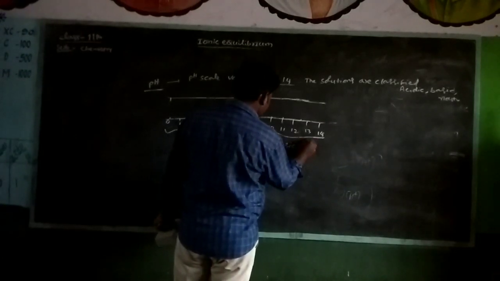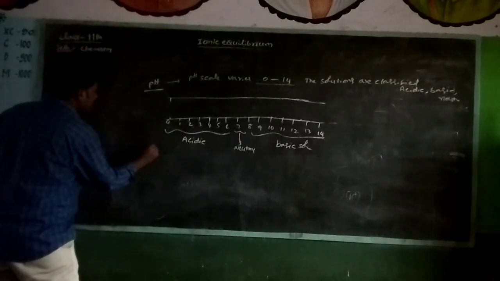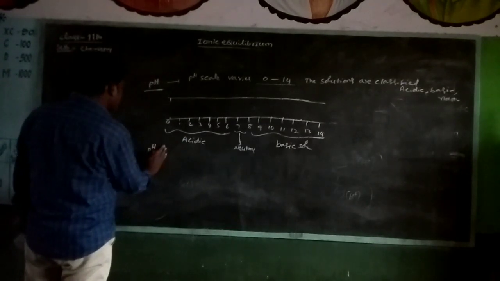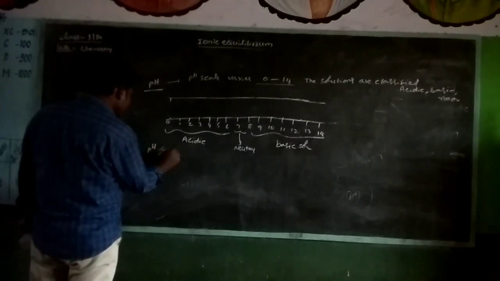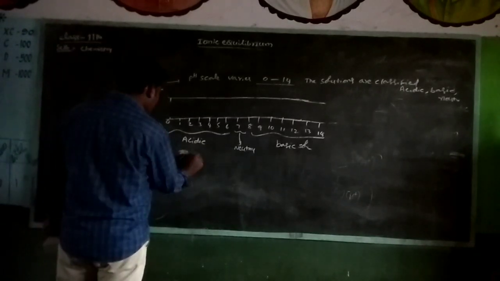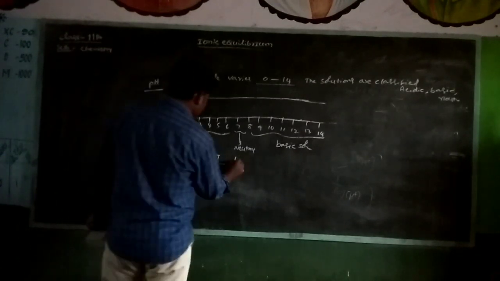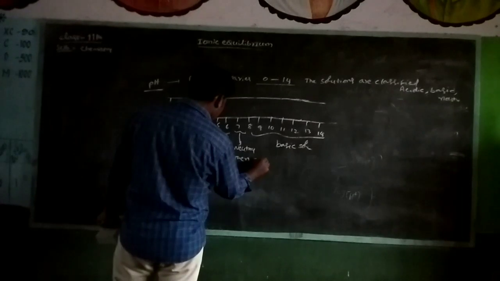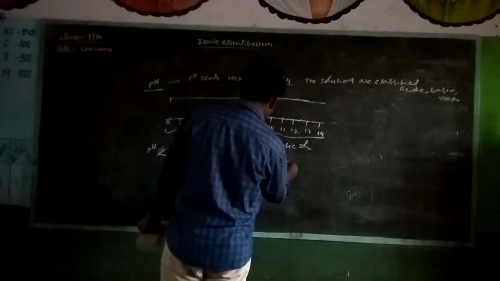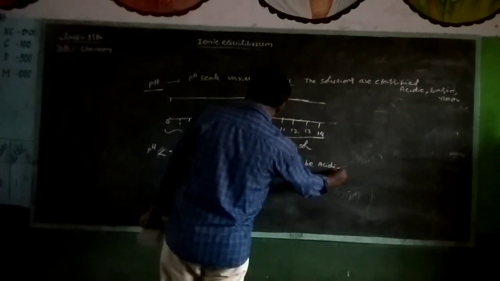Already given the data in the pH scale. That means we have to write pH less than 7. What does pH less than 7 mean? Then the pH is less than 7, pOH is greater than 7, and the solution will be acidic.